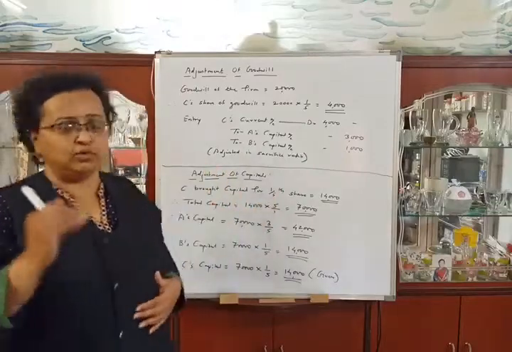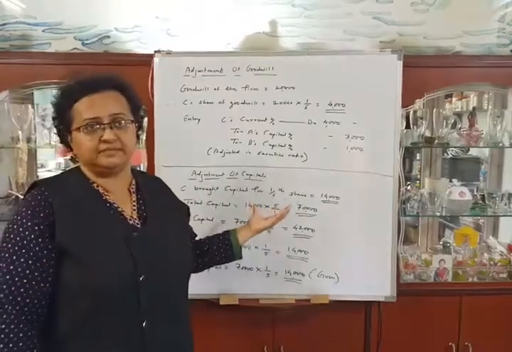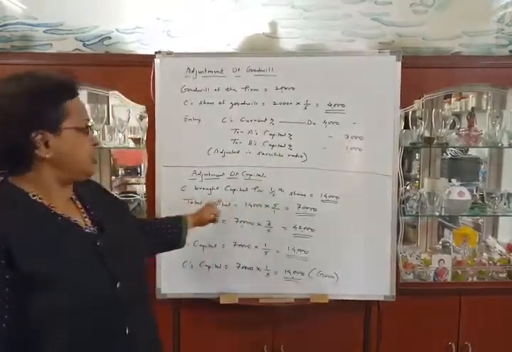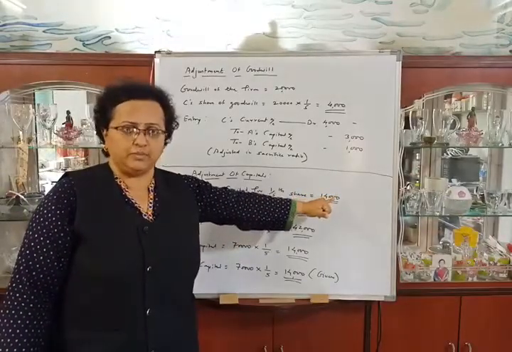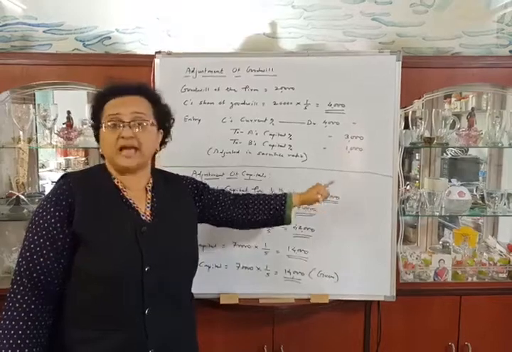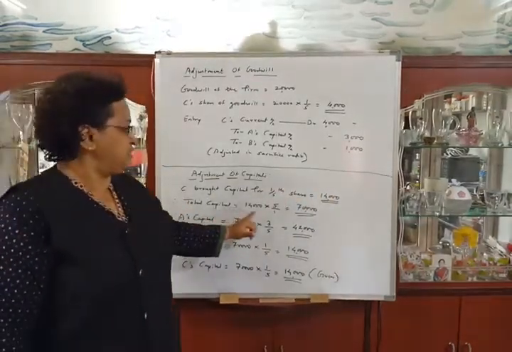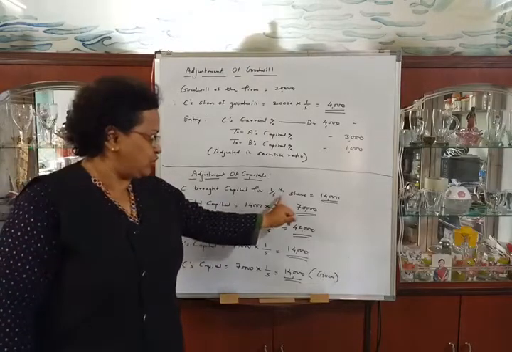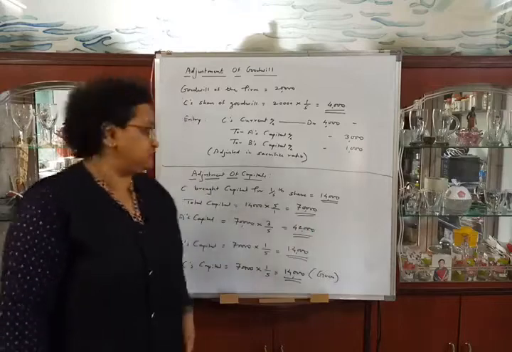Now we will make adjustment of capitals. C brought capital for 1/5 share, rupees 14,000, which is given in the problem. He is bringing rupees 14,000 cash for his capital. So total capital of the firm will be 14,000 into reciprocal of his share, that is 5/1, which is equal to 70,000.